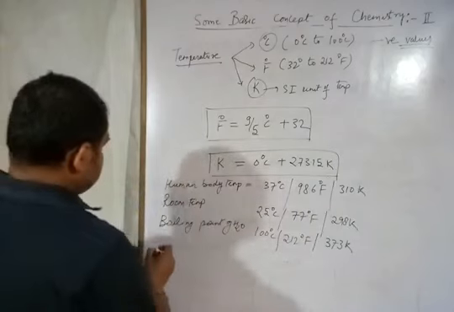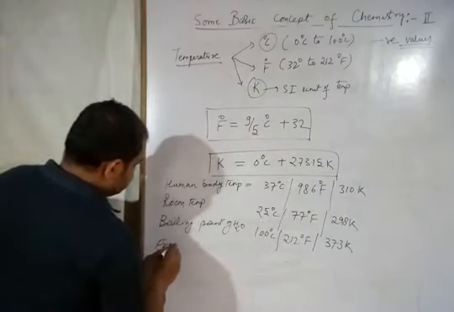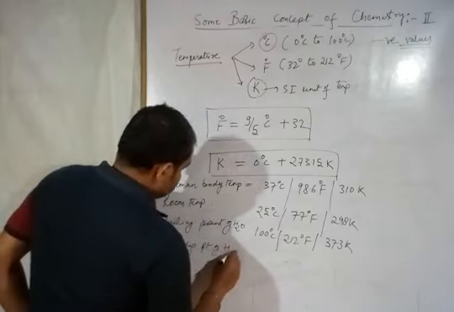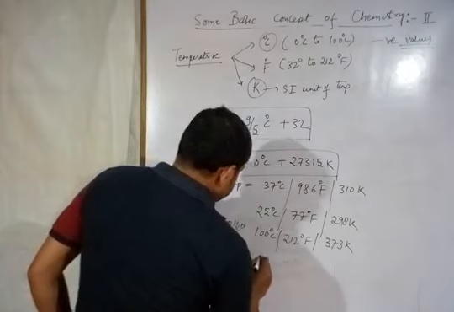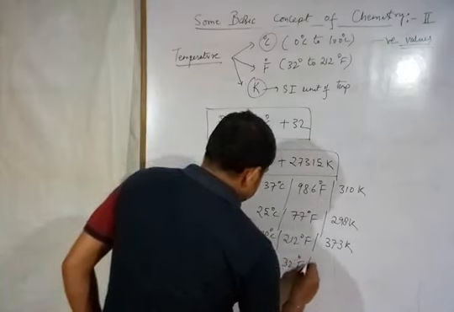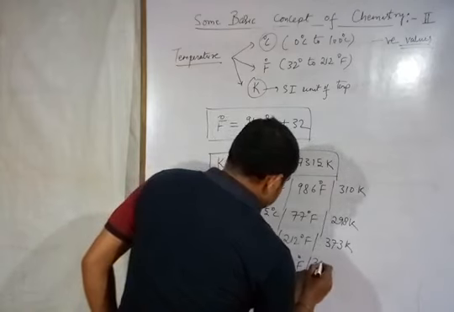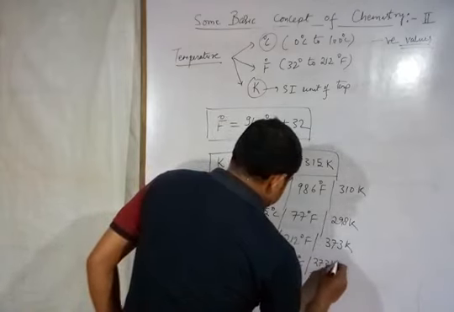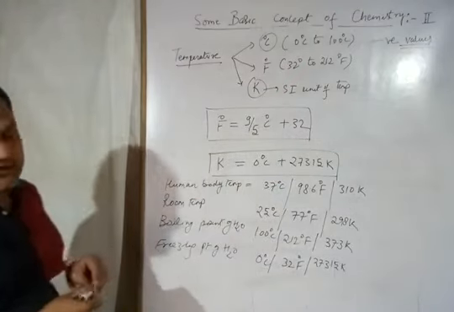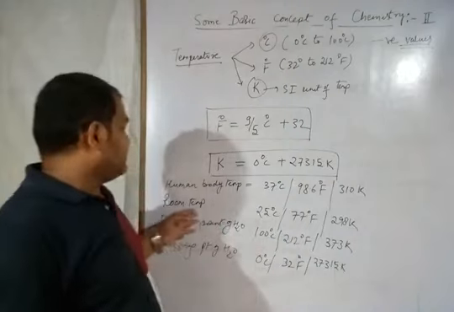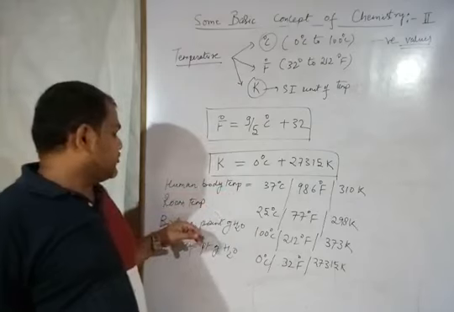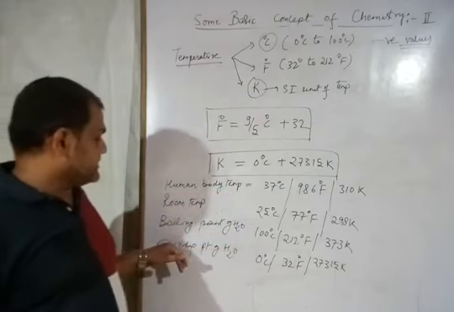Now freezing point of H2O means freezing point of water. So in degree Celsius it's 0 degrees Celsius, and in Fahrenheit it's 32 degrees Fahrenheit, and in Kelvin it becomes 273.15 Kelvin. These are some important values of different temperature scales which are required for the numericals: human body temperature, room temperature, boiling point of H2O, and freezing point of H2O.